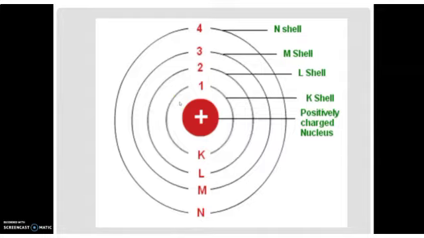Bohr explained this. He said that electrons revolve in certain orbits. For each particular electron, there will be a particular orbit. So if some electrons are here, some electrons are here, each and every electron has a particular orbit. This is known as a discrete energy level, and while revolving in it, they are not losing any kind of energy. For the revolution, they are not using any energy. So he could explain the stability of the atom.